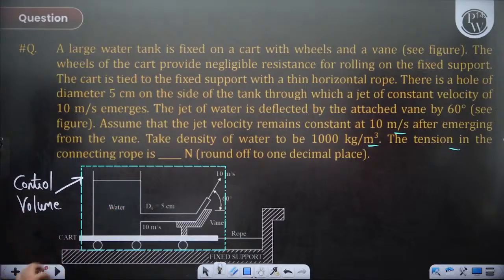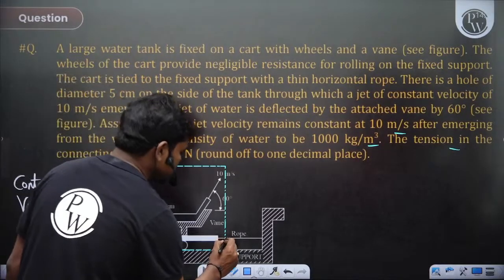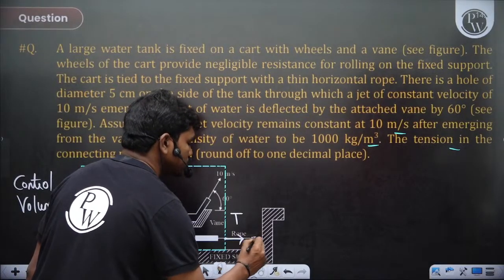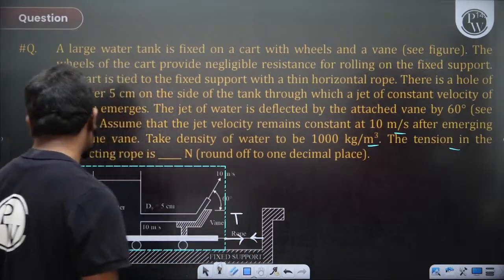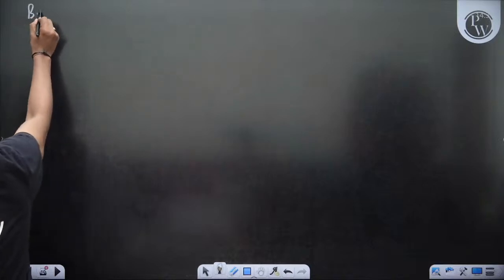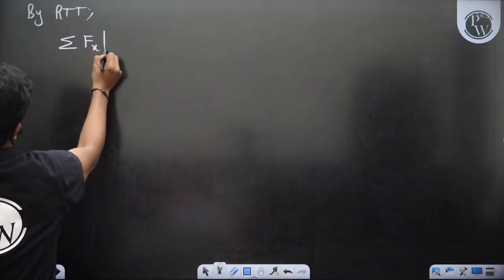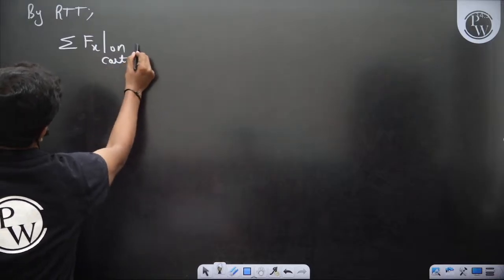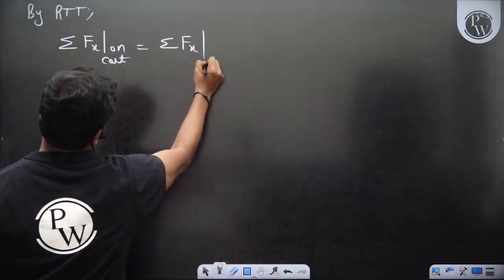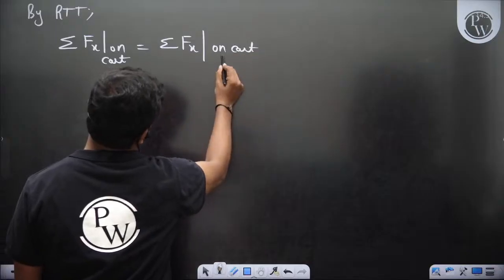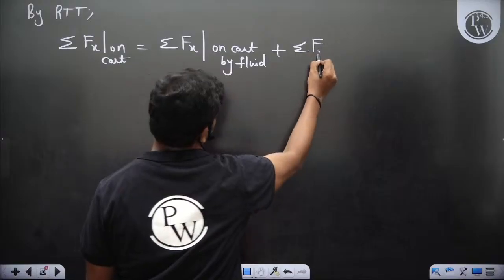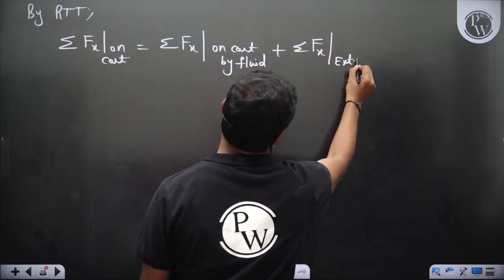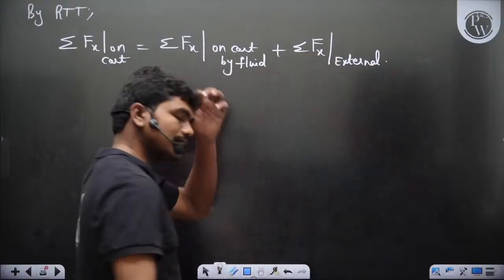So if you draw the control volume, definitely there is this tension in the rope which is acting, correct? So there is some tension T. So let us apply the RTT, Reynolds transport theorem. So by RTT, sigma Fx on the cart is nothing but sigma Fx on the cart by the fluid plus sigma Fx external. Okay, so sigma Fx external, clear?